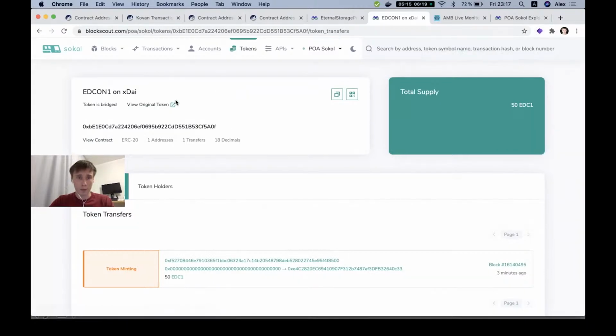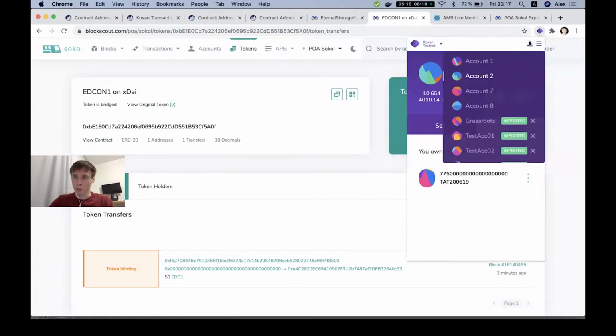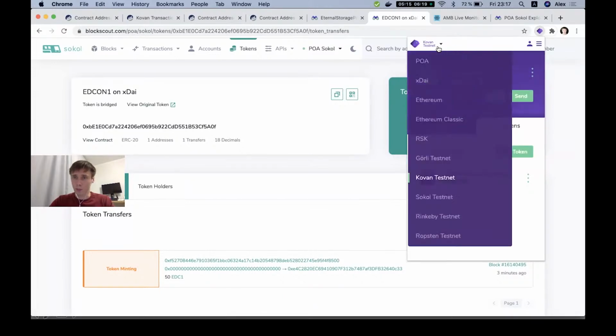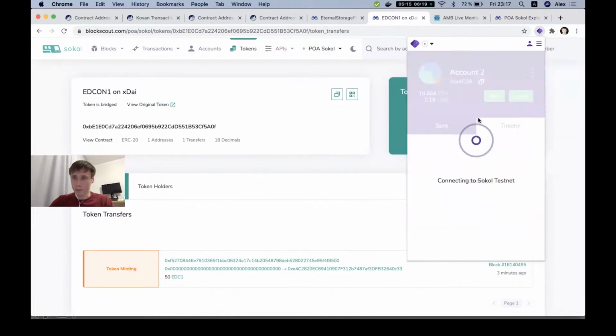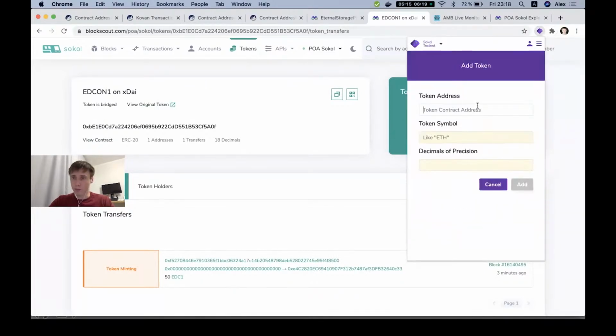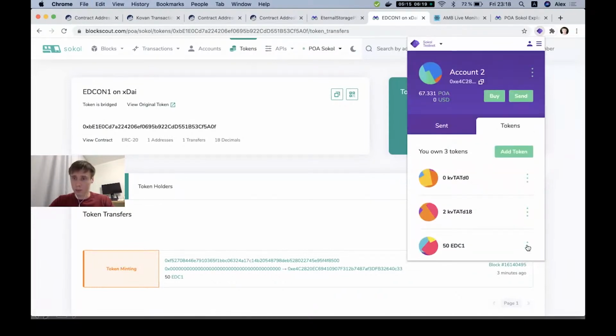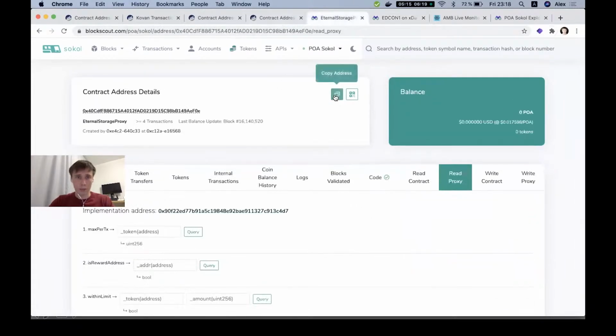This is our address. Let's switch to the Sokol testnet, add the token, and try to transfer it to the mediator. Okay, this is our mediator. Let's try to transfer it to the mediator.